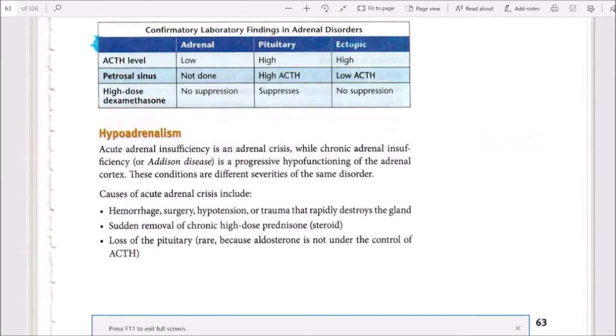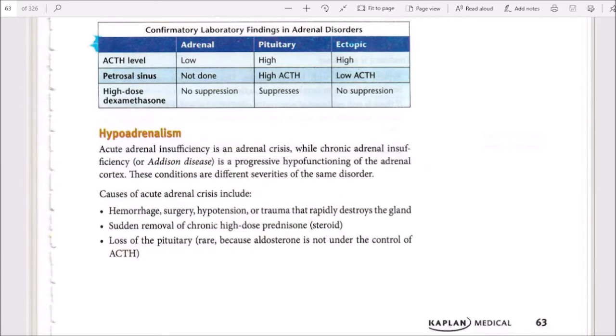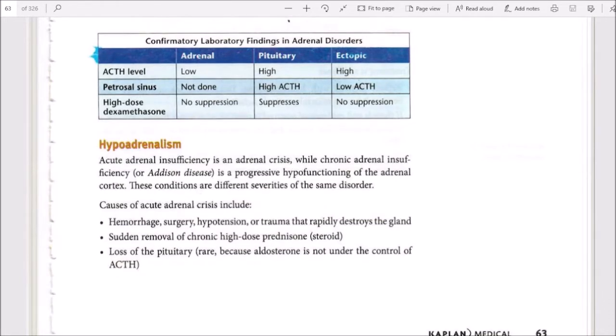Hypoadrenalism. Acute adrenal insufficiency is an adrenal crisis, while chronic adrenal insufficiency or Addison disease is a progressive hypofunctioning of the adrenal cortex. These conditions are different severities of the same disorder.